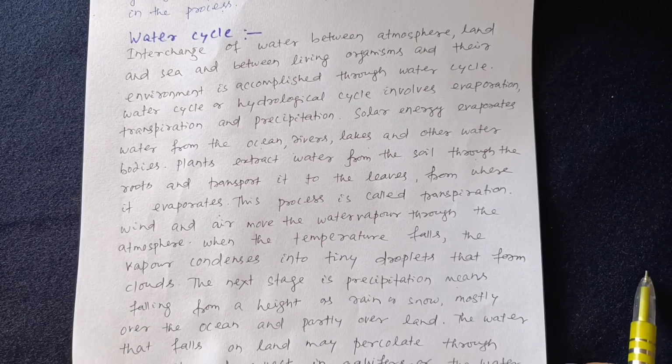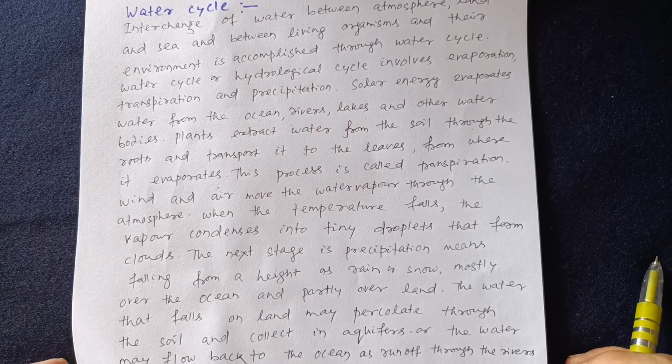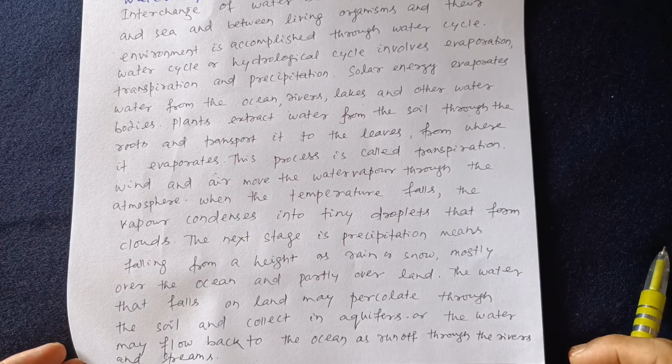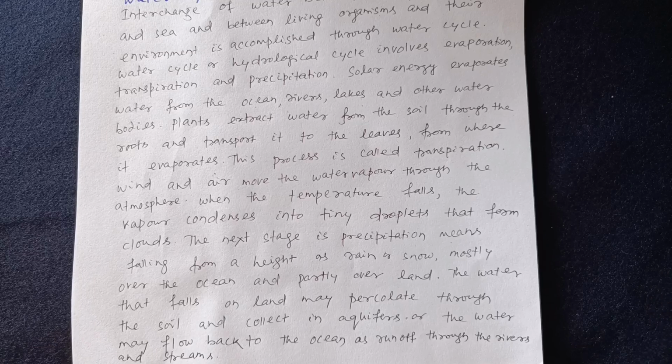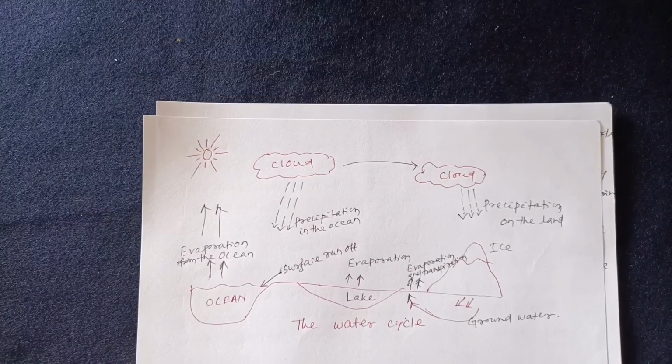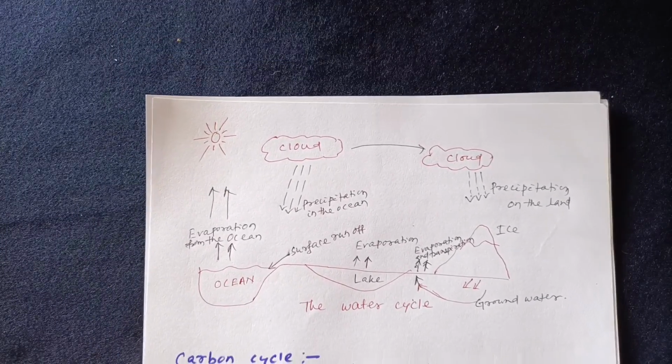over land. The water that falls on land may percolate through the soil and collect in aquifers, or the water may flow back to the oceans as runoff through the rivers and streams. So this is the water cycle. Let us see this diagram.